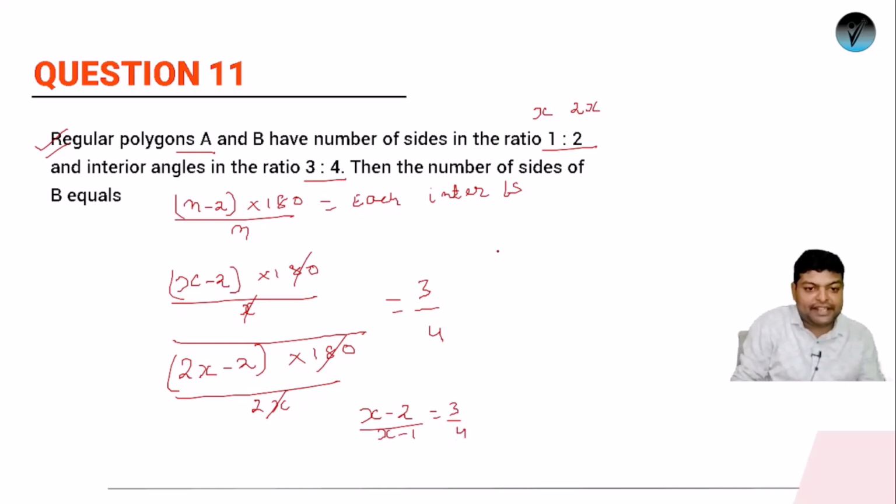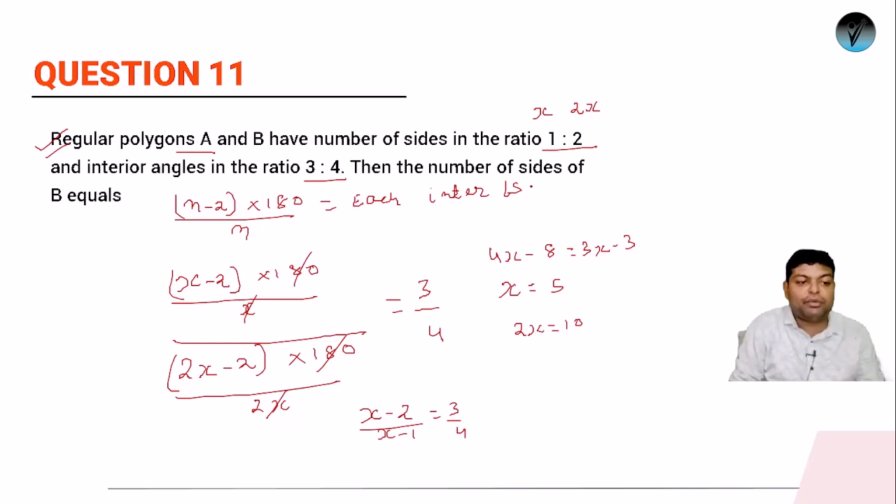When we simplify it, we'll have 4x minus 8 equals 3x minus 3, or we can say x is 5. So if x is 5, what will be the value of 2x? 2x will be 10. So the number of sides in B equals 2 times x, which is 10. Very, very easy question. This question must definitely have been done by all the students.